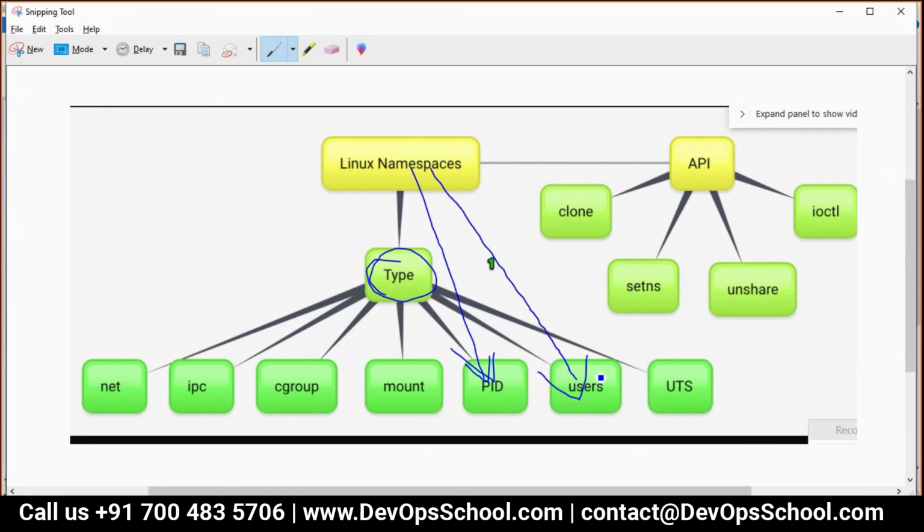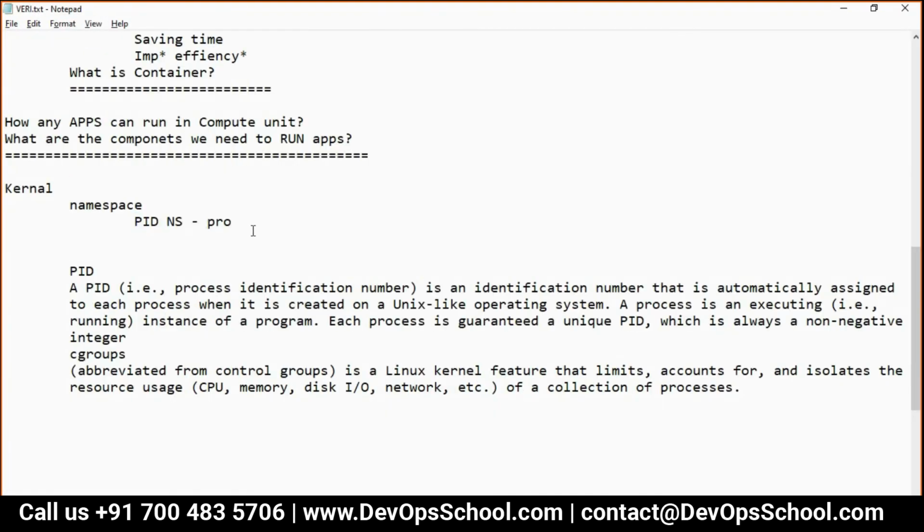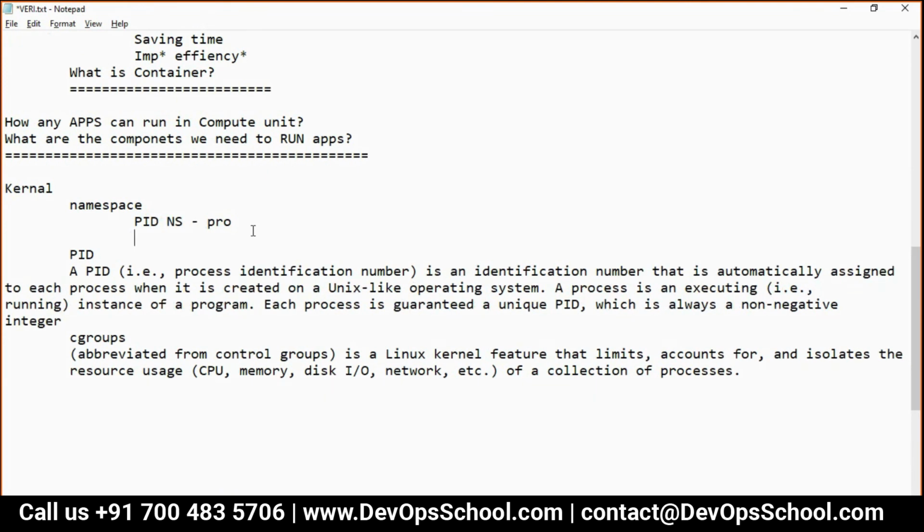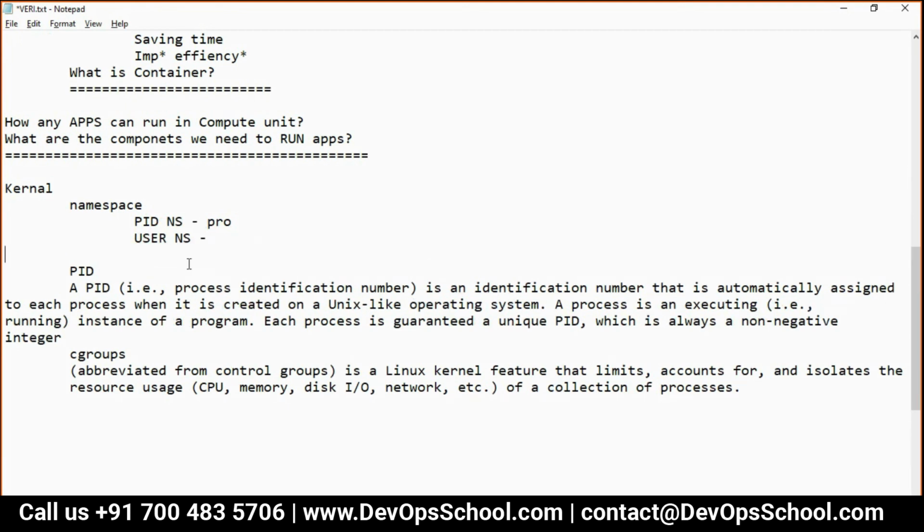Because of this you get the user initialization. So you have the user namespace for user initialization. You can read more about it later. Wonderful. So the kernel has namespaces, PID you get, user we get.